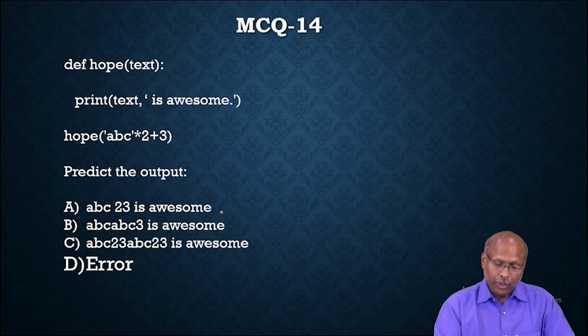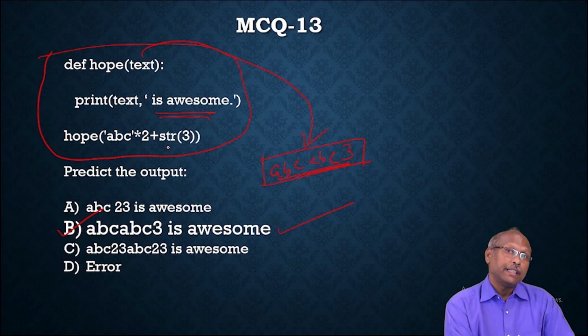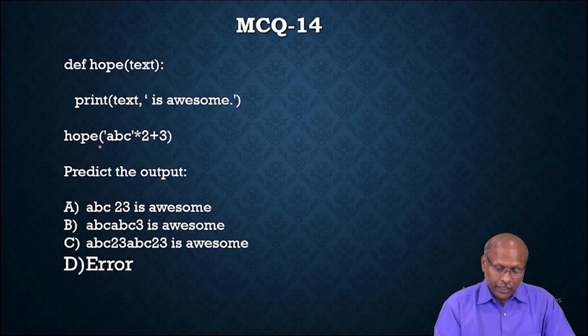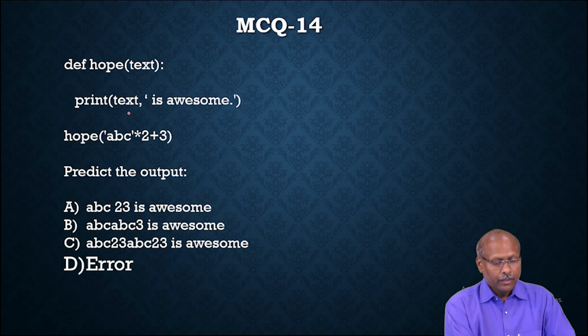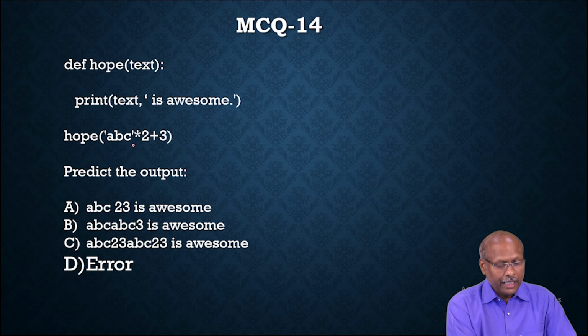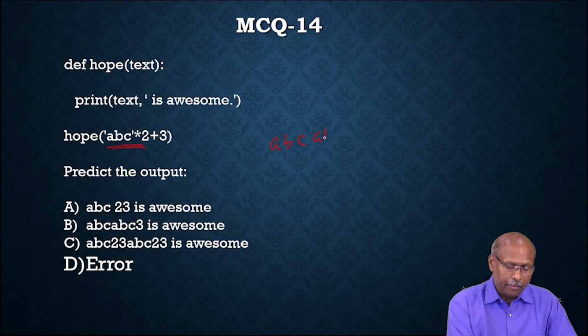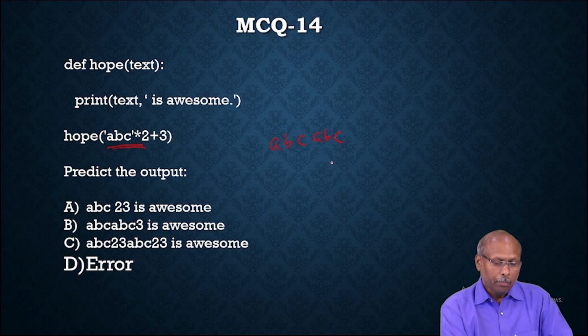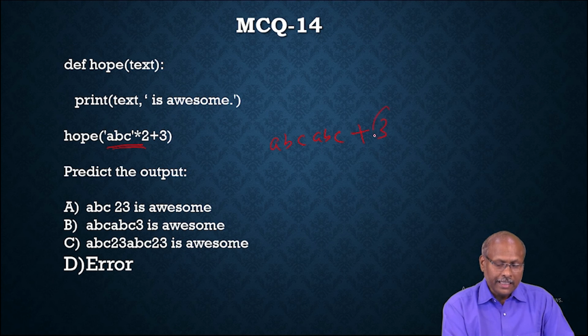In the previous question, if you observe here, str of 3 means we are converting into string and adding. Whereas in the 14th question, it is ABC into 2 plus 3. ABC into 2 means ABC, again ABC; it is replicating 2 times. Plus 3 means 3 is an integer.